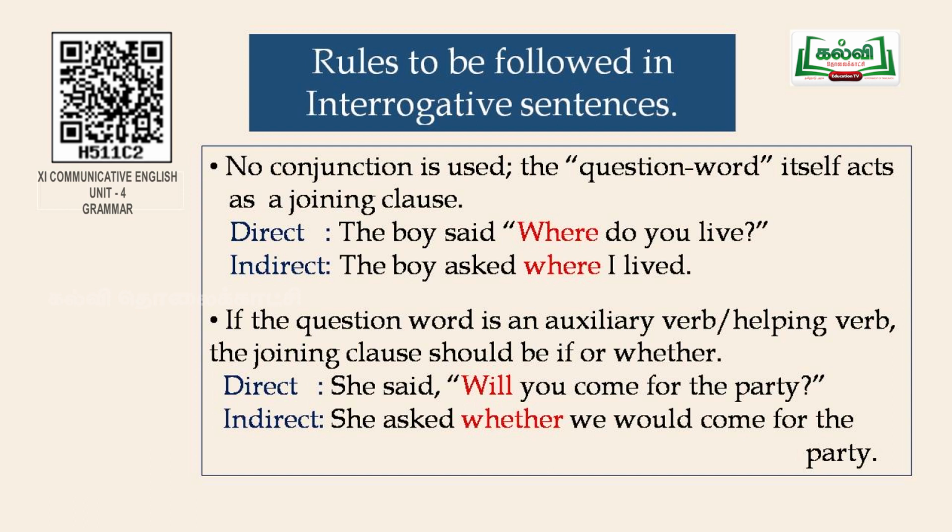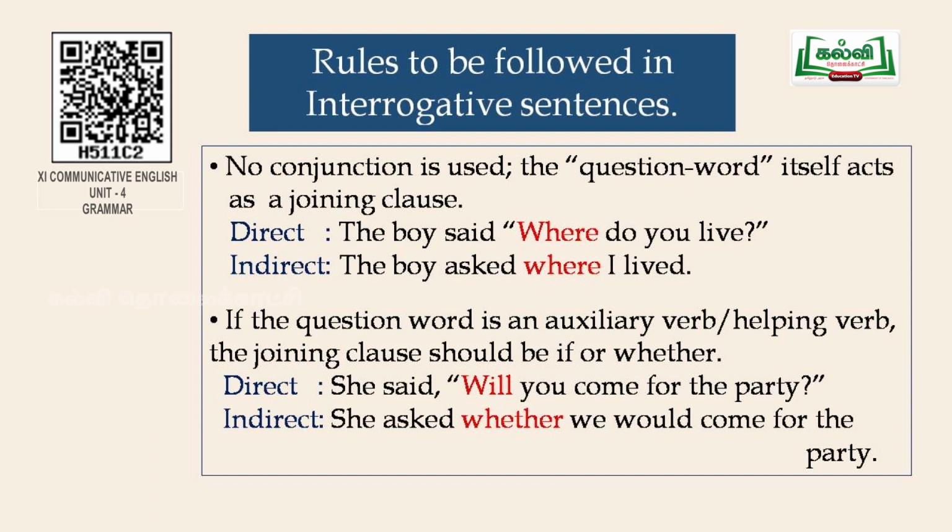If a sentence in direct speech begins with a question word, the question word itself acts as a joining clause. For example, the boy said, where do you live? So when you transform the sentence into indirect, it becomes, the boy inquired where I lived.